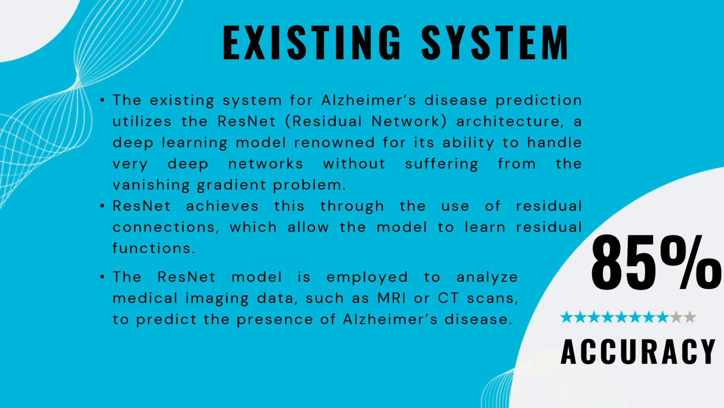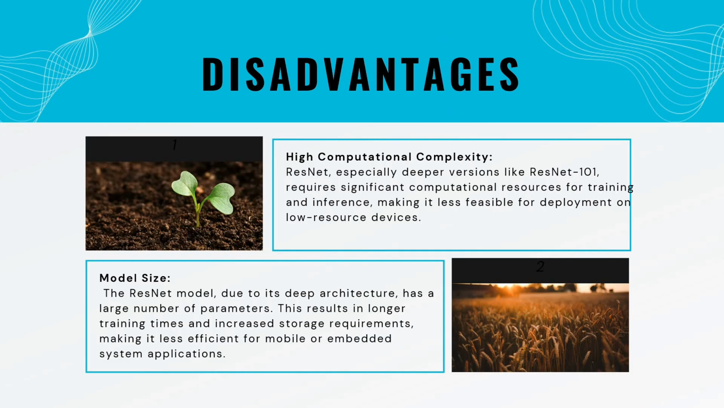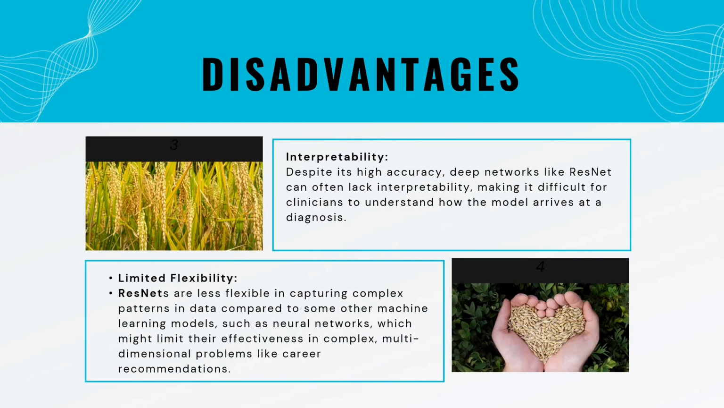Let me see the existing system drawbacks. ResNet uses a highly computational model. You need a high spec system for running this project. Model size: the ResNet model produces a huge number of pre-trained parameters, which also consume memory. Interpretability: you can't use this model in all cases. That's the major drawback. The ResNet model is a complex algorithm. That is another drawback.